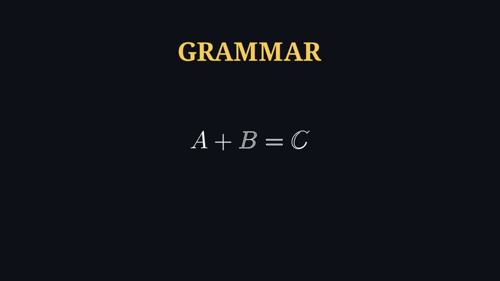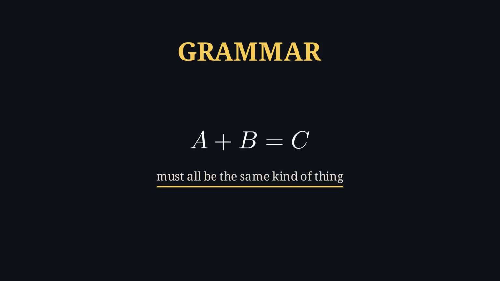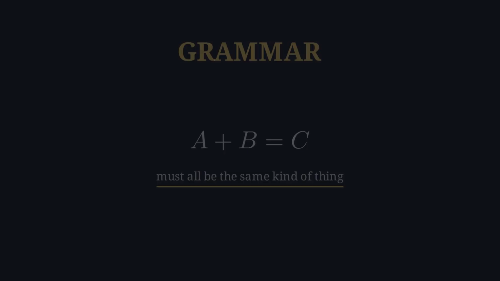So physics has a hidden grammar. A set of rules that every meaningful equation has to obey, not about whether it's true, but about whether it even makes sense. We call it dimensional homogeneity. And an equation that breaks it has no dimensional meaning at all, no matter how right the numbers look.